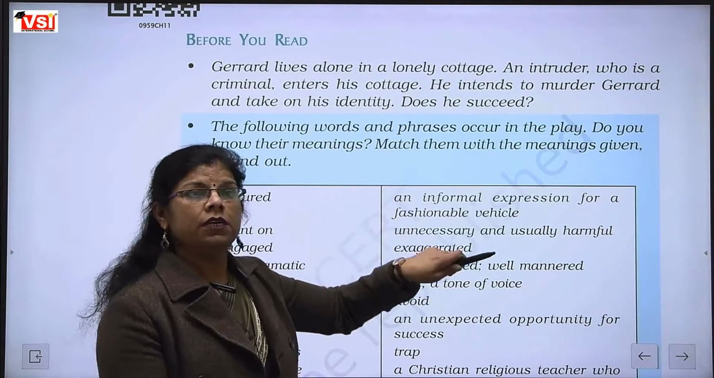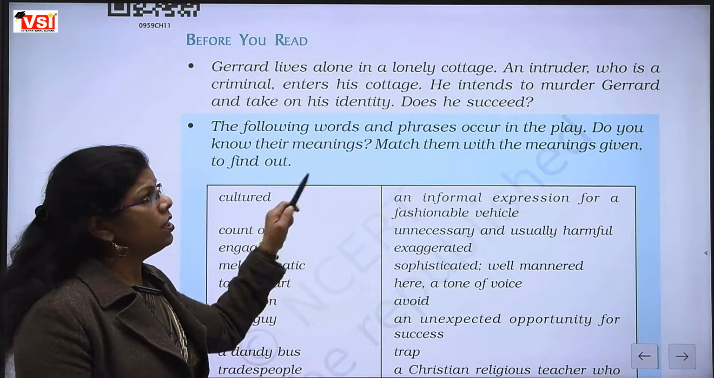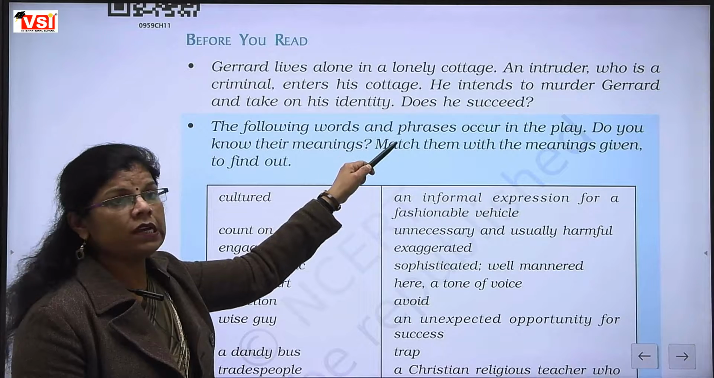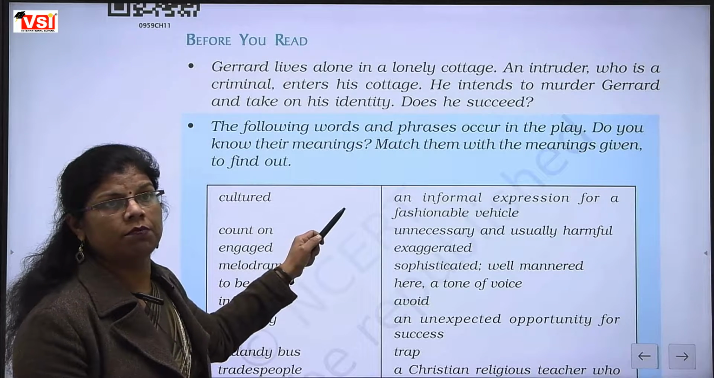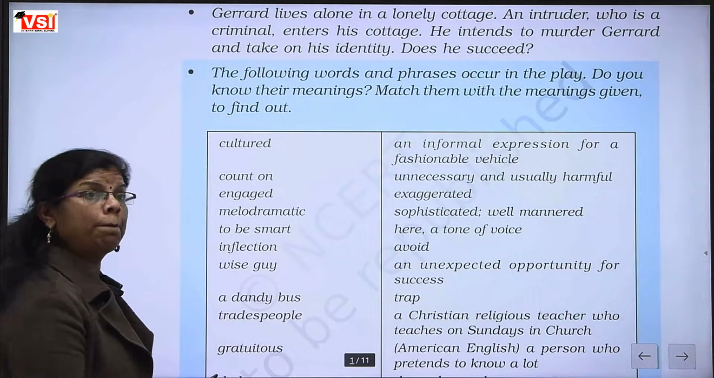Does he succeed? The chapter will tell us, does he succeed in that work? In that work of, you can say, crime. It was a crime. Fine. So we will start the chapter and we will come to know what happened later on.